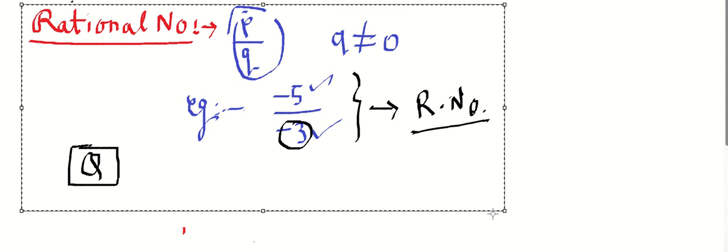Now after rational numbers, there is one more type, that is irrational numbers. Let's have a look at irrational numbers. What do you understand by irrational number? Rational numbers are those which can be represented in the form of p by q. Correct, everyone? So what are irrational numbers?